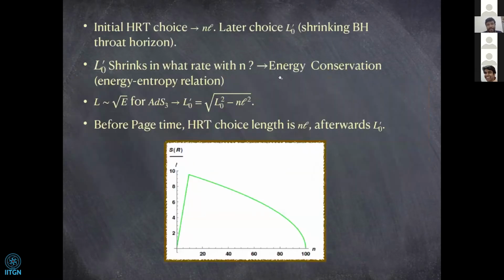And the way they have done this is by using energy conservation or the energy-entropy relation in AdS3, and by using this relation one can reproduce a Page curve in this model. So primarily the nL length, which was the combination of the smaller horizon lengths, keeps increasing, and after the n page value, which is near 10, it starts decreasing. It goes to 0 when the bigger black hole completely evaporates, or rather L0 prime becomes 0.